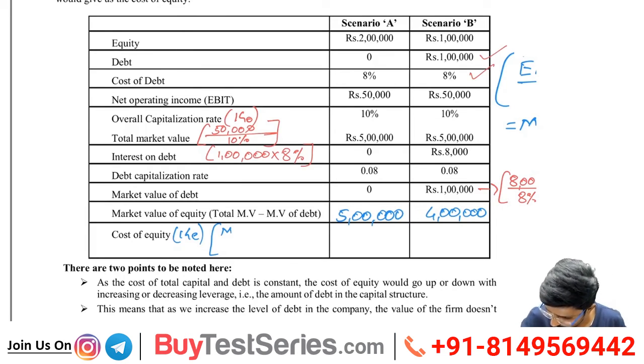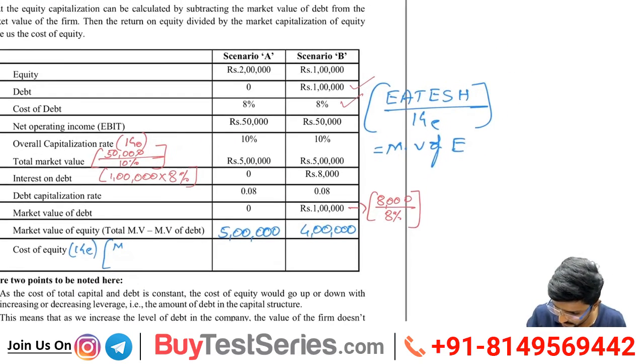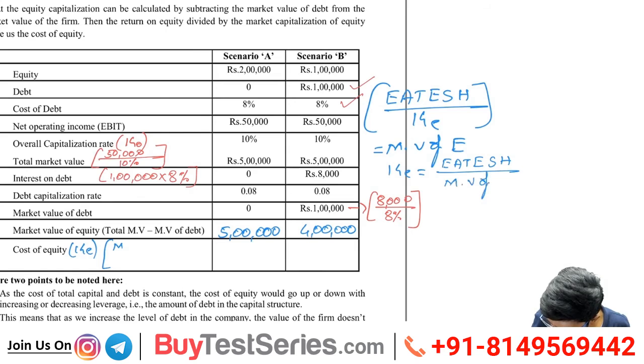One second. What is the formula I have used here? Here it is: earnings available to equity shareholders, KE is equal to market value of equity. If I just reverse it, I want to get KE, so it will go to the other side. So what happens? Earnings available to equity shareholders divided by market value of equity.